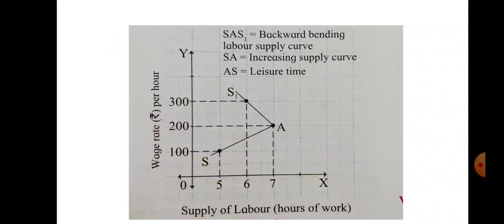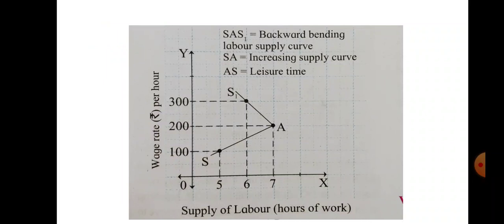On the y-axis we measure wage rate in rupees per hour, and on the x-axis we measure supply of labor, hours of work. So at rupees 100, the worker offers to work for 5 hours.